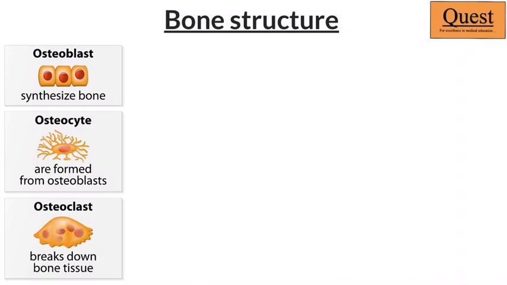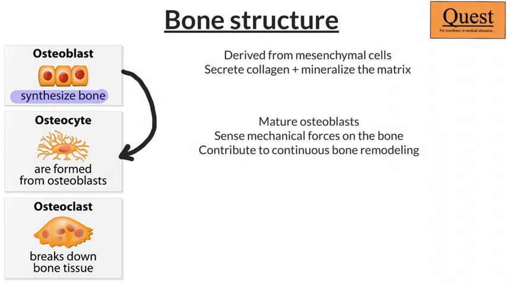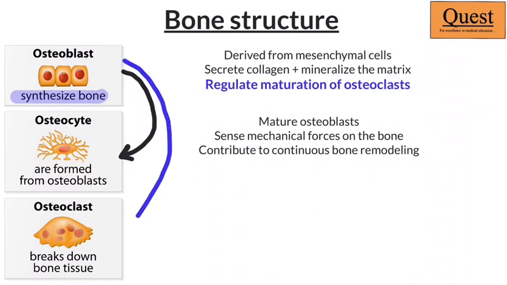Now there are a variety of cells in our bones. The first major type of cell that we need to remember are the osteoblast. These osteoblasts are derived from the mesenchymal cells, that means the local tissue, and they are important for bone formation. Not only do osteoblasts secrete the collagen, but they also actively mineralize the collagen. That means they are responsible for depositing this calcium. As they start becoming matured, they start converting into another type of cell known as osteocytes. Remember, osteocytes is a different name from osteoclast that we are going to come to later on. But importantly, osteoblasts do one more interesting thing. They are also responsible for regulating the osteoclast activity.